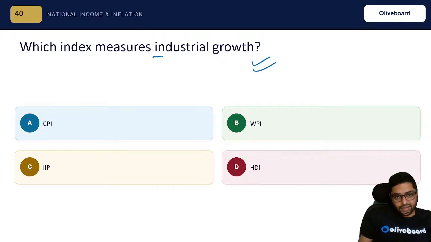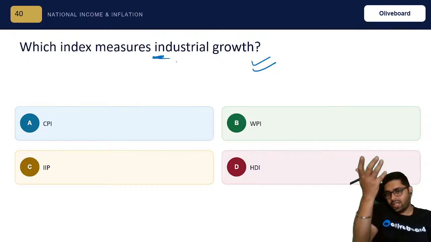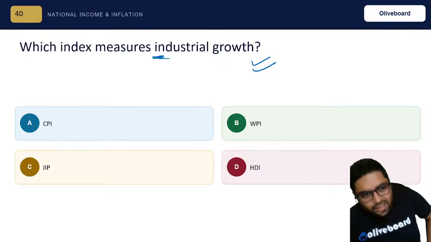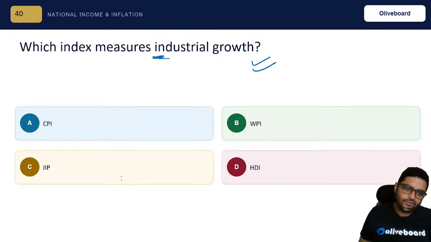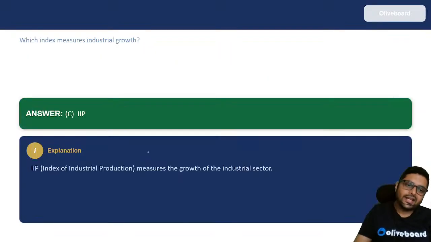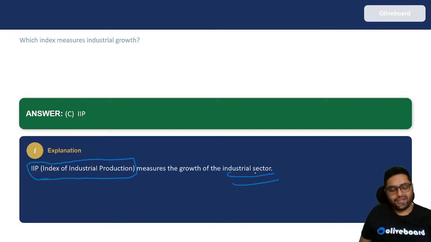Which index measures industrial growth? So now see, the word industrial came, so you got the hint. Which is that? It is index of industrial production, IIP. It measures the growth of industrial sector. A very important component and parameter to be measured. Okay. Are we going good? Shall we go ahead? Yeah. Okay. Good. IIP, Manoj.